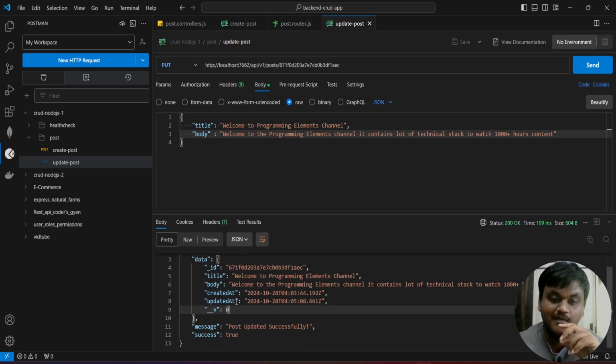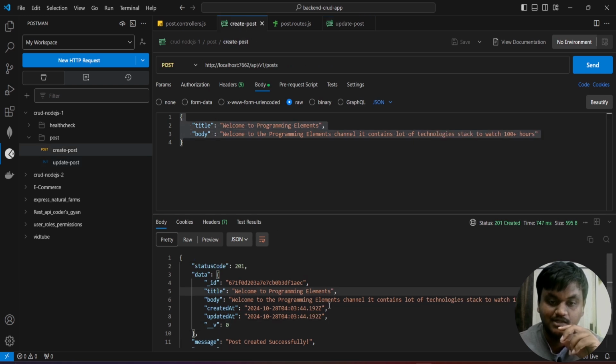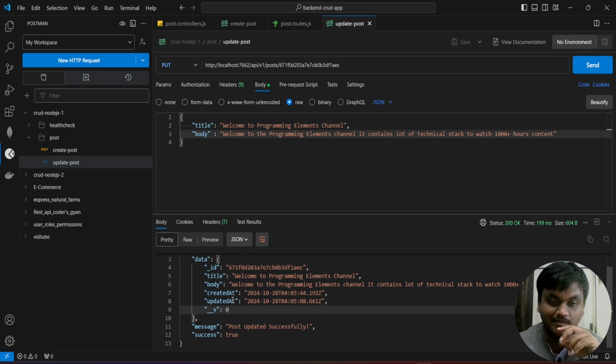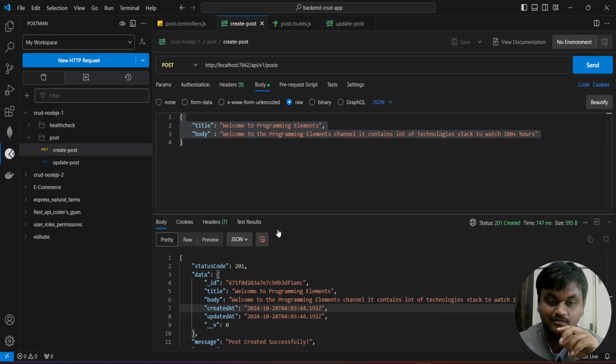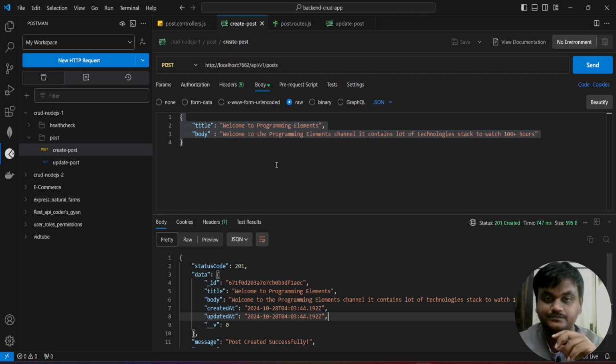If you compare the created time and updated time, the created time is the same, but the updated time is now 5:8, earlier 3:44. The updated time is changed.